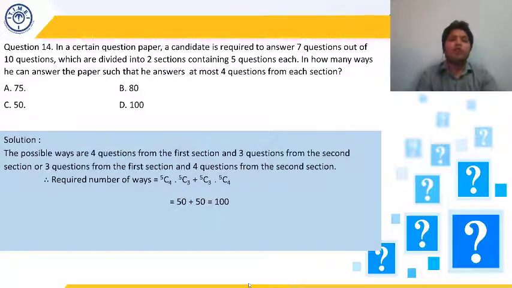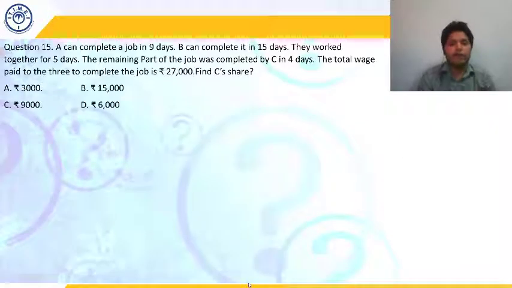Okay, so let's move further. Let's take the next question. The next question is question number 15. So again, just get an idea of what has to be done in this question, then I'll be solving it for you. Take 30 seconds.